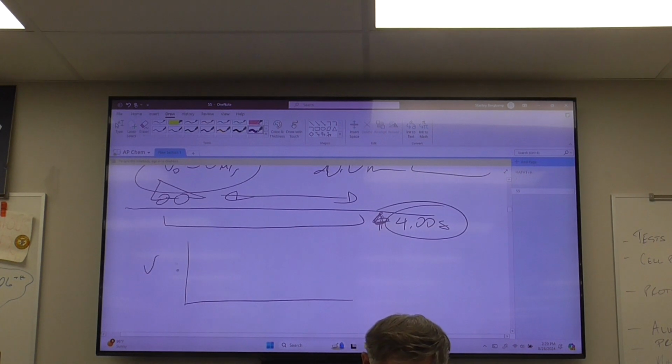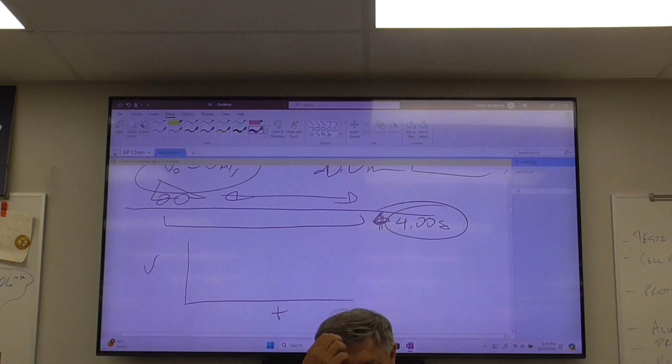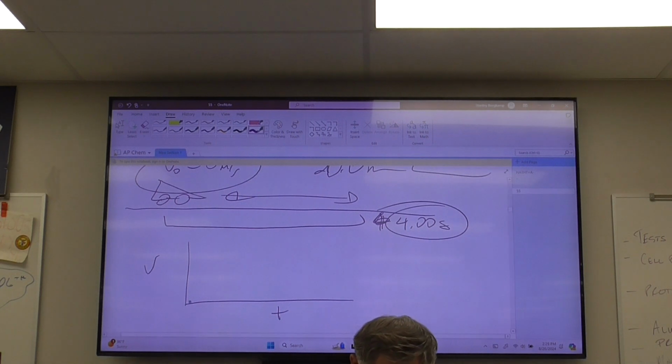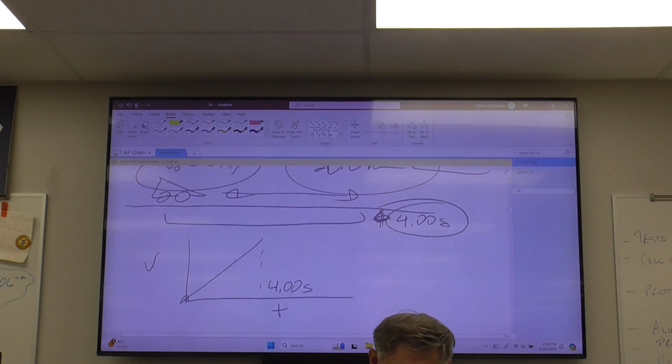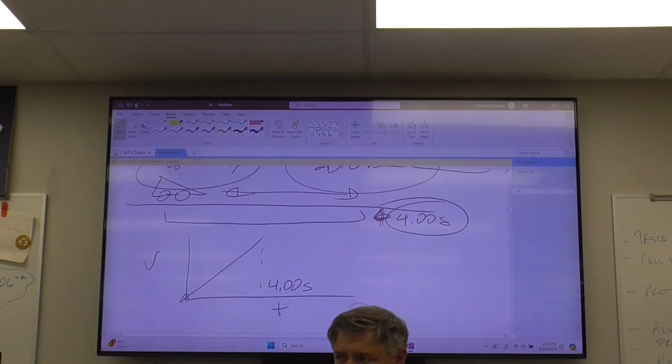what would this look like if you drew it on a velocity time graph? Mitchell, what would that look like on a velocity time graph? A straight line, sloping. Where would it start? At 0. It's going to start here, then go up. Something like this. Yep. So we have a time out here of 4 seconds. Now, how does the 20 meters be a part of that velocity time graph story? Area of the triangle. Yeah, that's the area of the triangle.